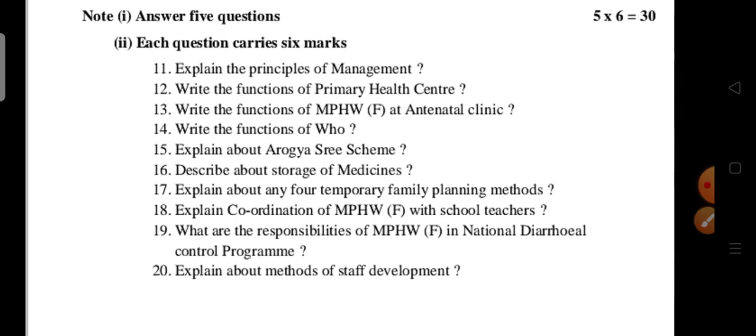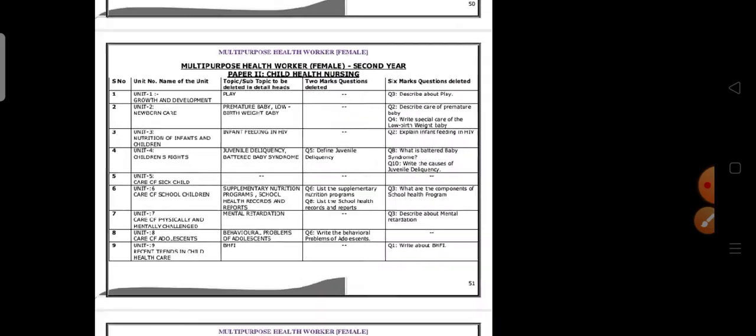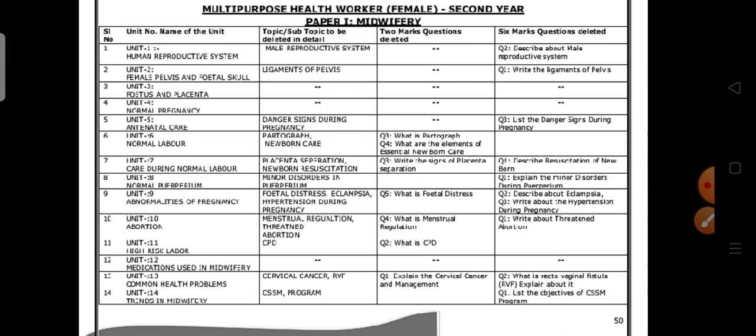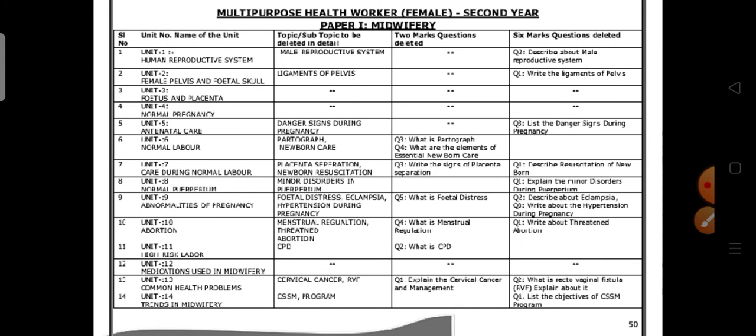It's clear. So this is the syllabus model question paper. If you see the deleted content of midwifery, I have given a model question paper separately. Please go through this one.